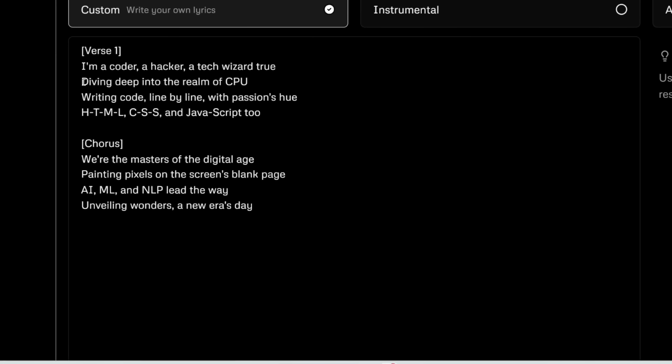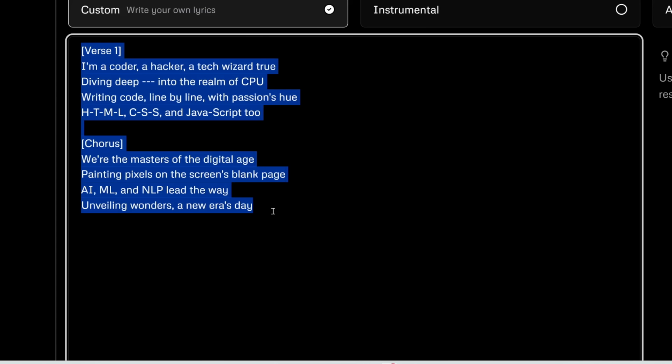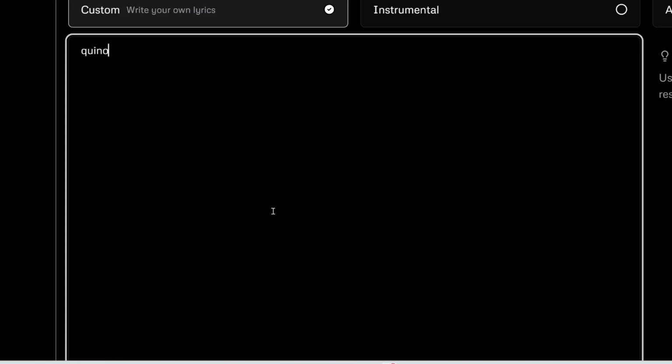So if you want them to sing Diving Deep and then have a pause here, you can enter in like 3 hyphens so that it would pause for like 1 or 2 seconds before continuing with the rest of the line. Another trick is for hard to pronounce words. Let's say for whatever reason it cannot pronounce quinoa. Well, what you would do is instead of writing quinoa, you would actually write keen-wah, like type out the pronunciation of that word, and then it should be able to sing this correctly.